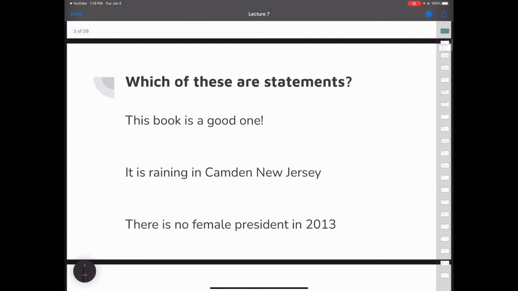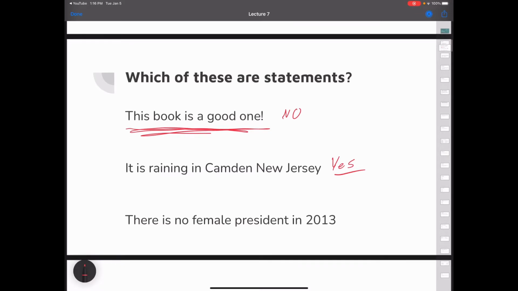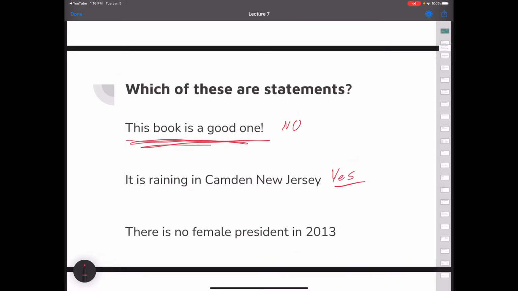So, let's look at some sentences that may or may not be statements. The first one, this book is a good one. Is that a statement or not? It is not a statement because it is an opinion. The second one, it is raining in Camden, New Jersey. This one is absolutely a statement because it is verifiable. It is either raining or it is not in Camden, New Jersey. It cannot be both raining and not raining. Unless it's raining in certain parts, but that's getting nitpicky.